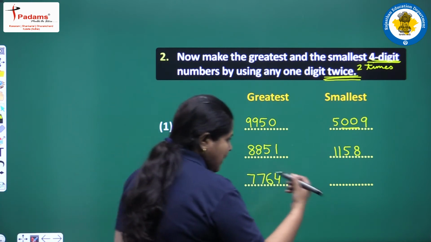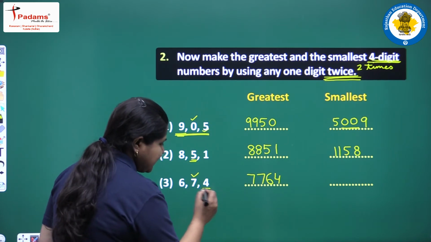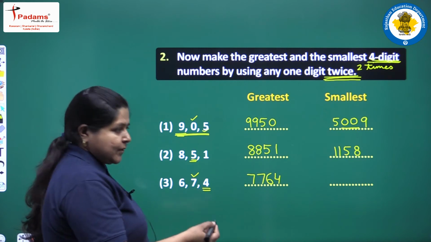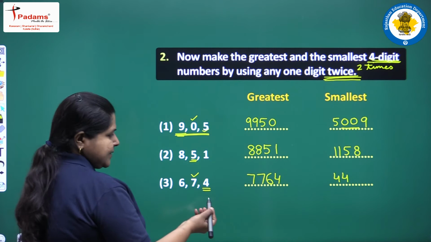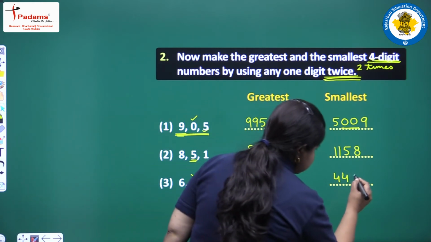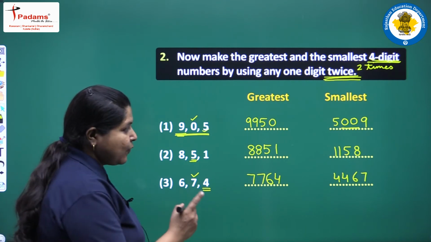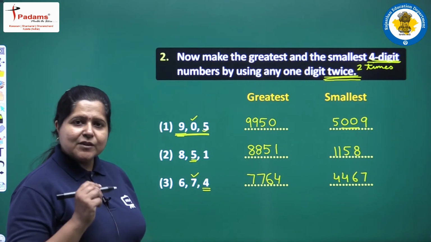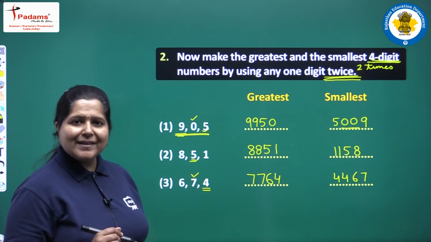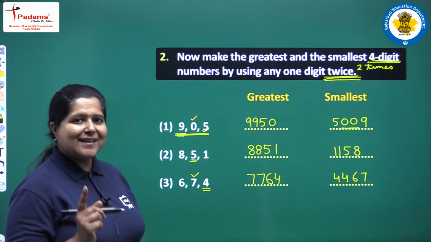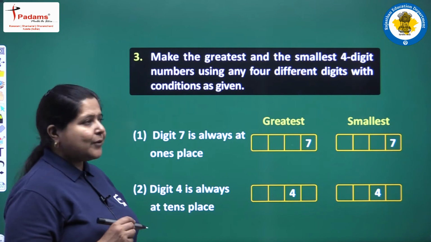Okay. Now we have to write the smallest number. So we will start with the smallest digit, which is 4, and repeat it. So 4, 4. The next smallest digit is 6. So 6, and then 7 in the last. So 4467 is the smallest 4-digit number formed with the help of these digits by repeating one of the digits, which is the smallest one. Clear to you? We have one more question for you.